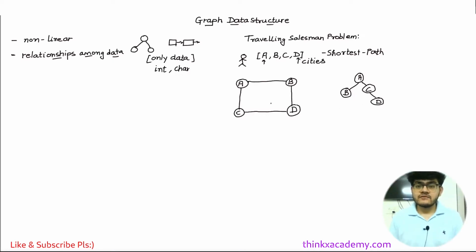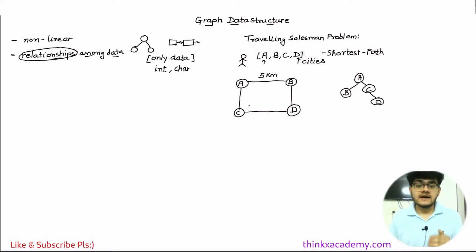There is one more important thing, which is relationships. Relationships are important because in most data, some data is related to some other data. For example, city A is connected to city B, and the relationship is the distance. Let's say 5 kilometers is the distance between city A and city B. In data structures like binary trees and linked lists, this won't work, so we are going to need the graph data structure.